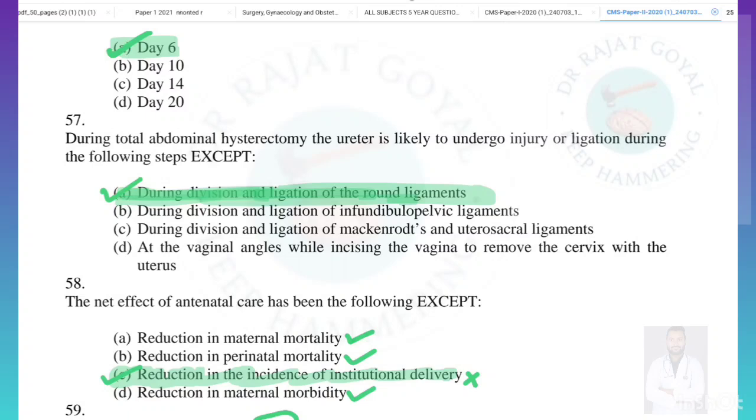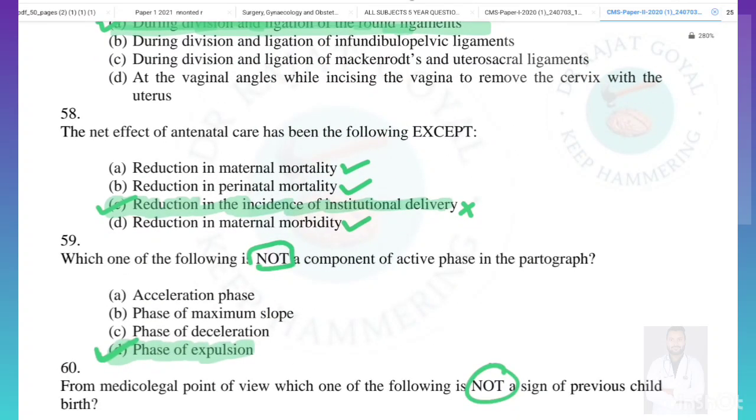ligating the round ligaments. A net effect of the antenatal care has been following except. So they are asking about the advantage of the antenatal care. Reduction in the maternal mortality, yes, this is true. Reduction in perinatal mortality, this is also true. Reduction in incidence of institution delivery, this is false. So antenatal care is nowhere related to the institution delivery reduction. Instead, it will lead to the increase in the institutional delivery. So answer will be C. And reduction in maternal morbidity, this is also true. So answer here will be option C, which is the false statement.